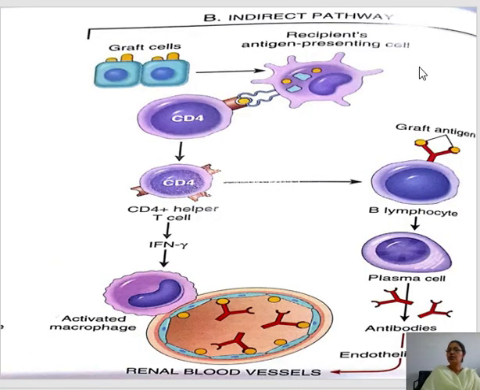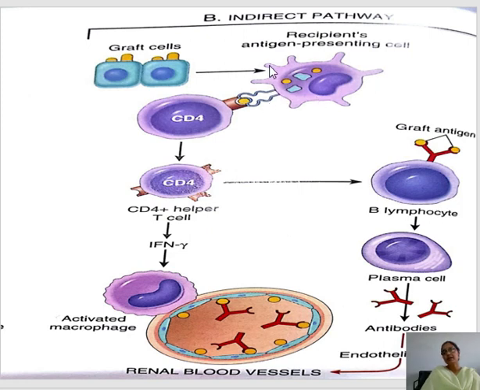The other pathway is the indirect pathway, in which the antigen presenting cell is present in the recipient's system. So this recipient APC dendritic cell recognizes the graft antigen, like tubular antigen or vascular antigens, engulfs this antigen, processes it and presents it with the help of MHC2 molecule, and of course MHC1 molecule.